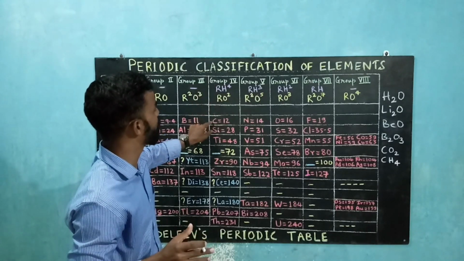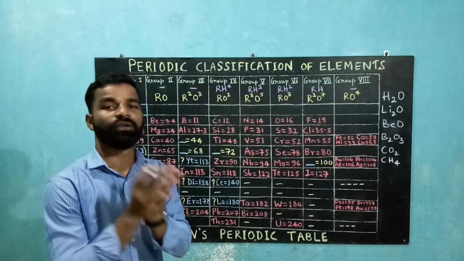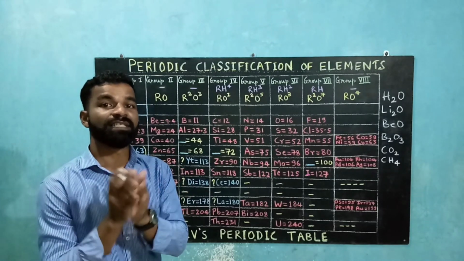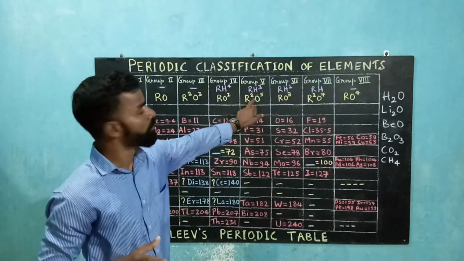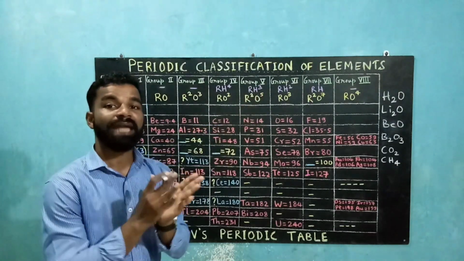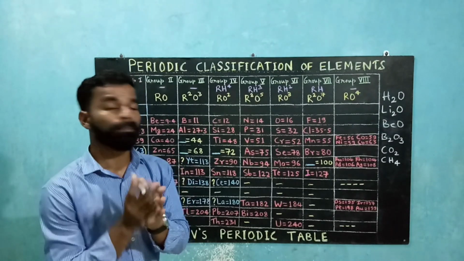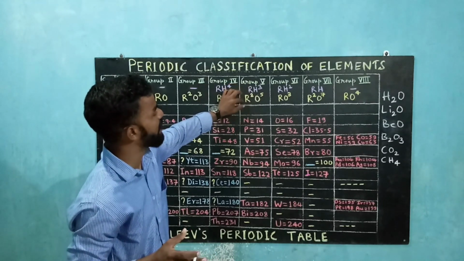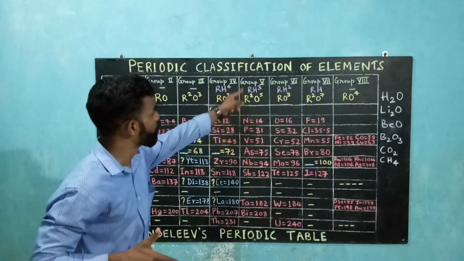So carbon he placed over here. Next he took nitrogen and saw the reactivity with hydrogen and oxygen. With hydrogen, nitrogen formed NH3, which is ammonia, and with oxygen it formed N2O5, which is nitrogen pentoxide, also called dinitrogen pentoxide. So it matched the general formulas for hydrides and oxides under group 5. So nitrogen he placed over here under group 5.